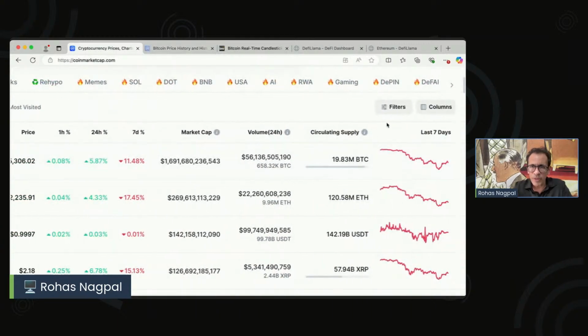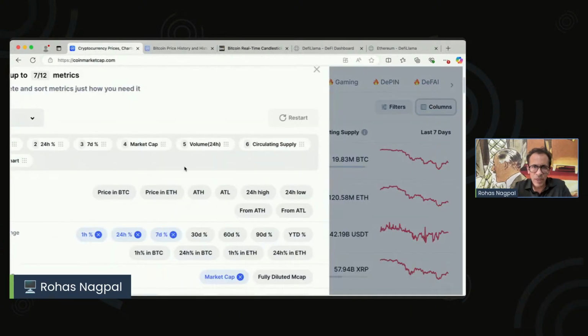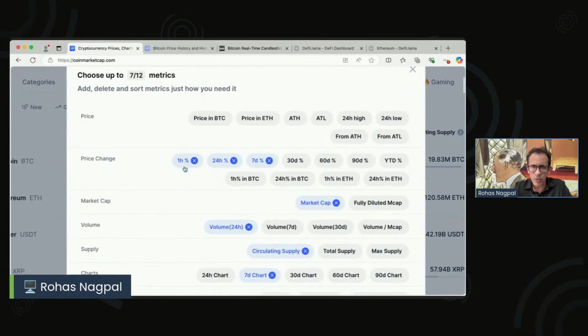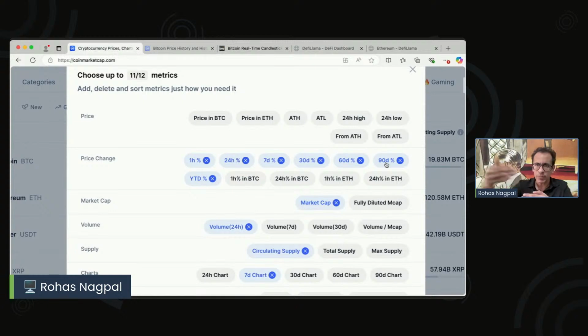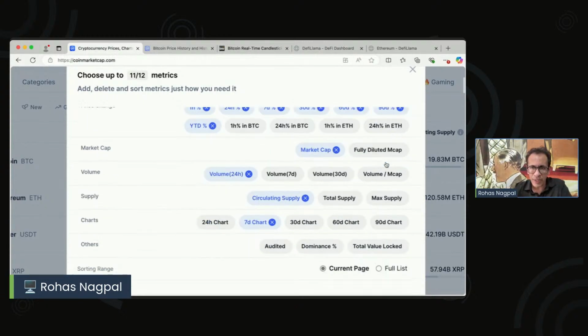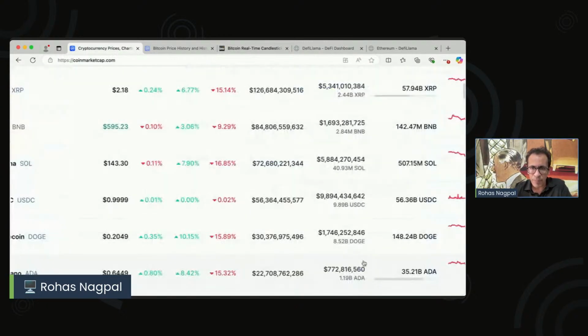You can of course modify it. So if you hit these columns here, you're going to be able to see a lot of different options. Like, what are the different things that you want to see? There are about 12 different metrics that you can choose. So this 1 hour, 24 hour, 7 day. Suppose I also want to see what has happened in 30 days, 60 days, 90 days, and even in the year till date. That means this is 2025. So from 1st Jan till today, which is 1st March. If I want to see all that, I can click all those options and say apply changes.